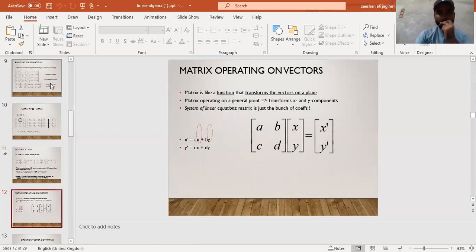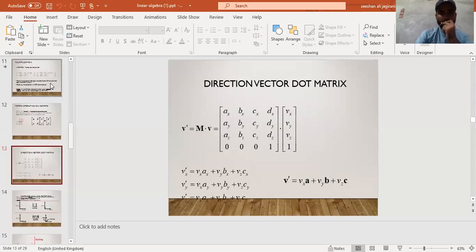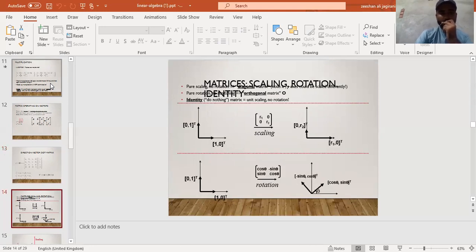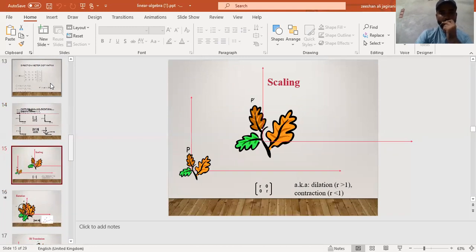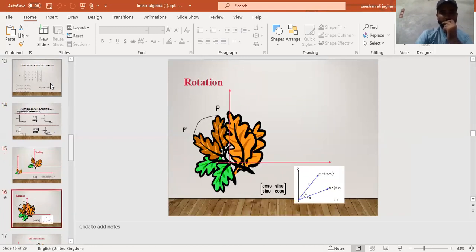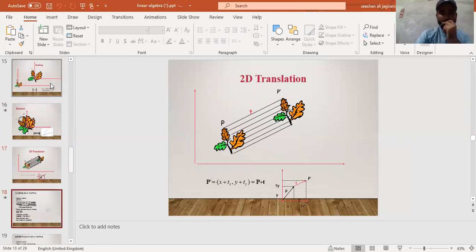Matrix operation on vectors. A matrix is a function that transforms the vectors on a plane. A matrix operation on a general point transforms the x and y components. A matrix is just a bunch of cells. Direction vector dot matrix. Matrix rotation, scaling, rotation and 2D translation.